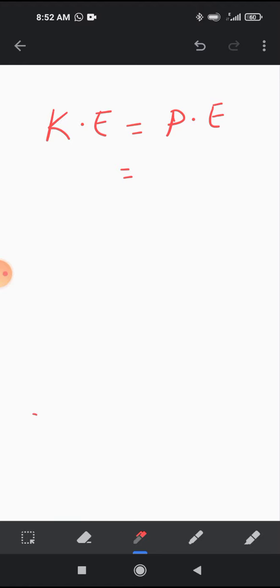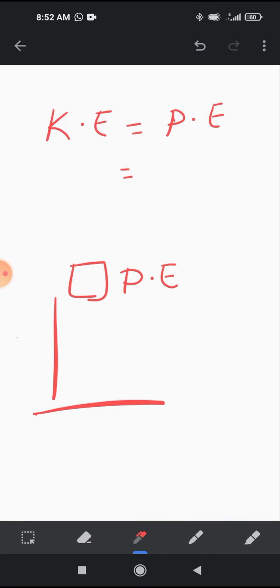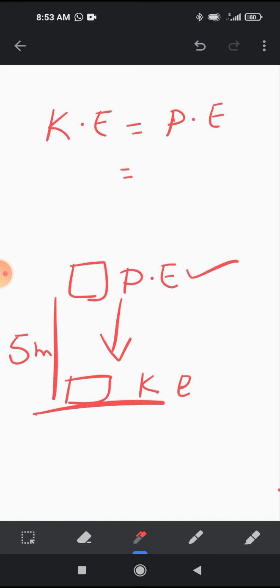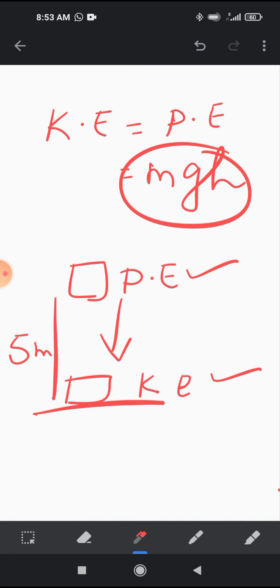How much was the potential energy of the stone when it was kept at 5 meter height? That potential energy is changing to kinetic energy while it falls down. So this potential energy at the highest position and the kinetic energy on the ground are equal. That you can apply. So potential energy formula is mgh. Calculate it. Same will be the kinetic energy.